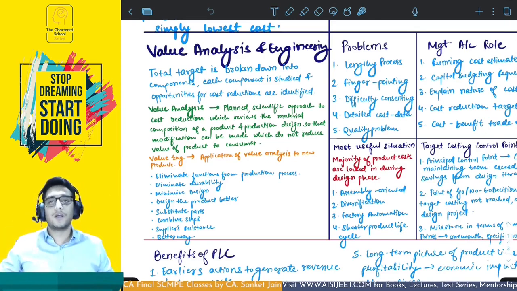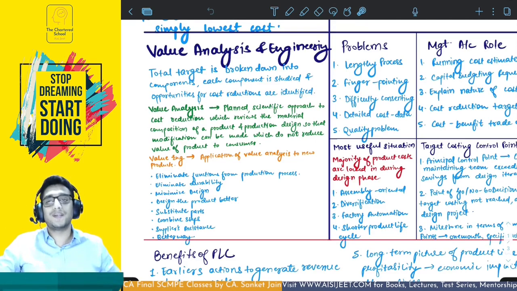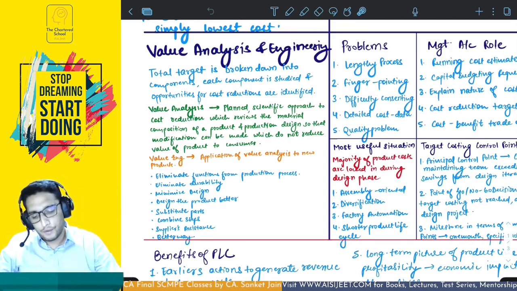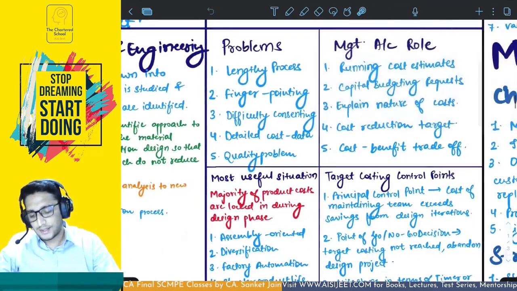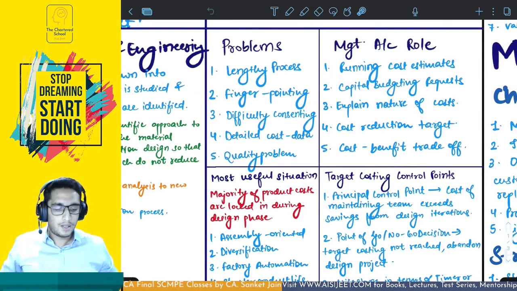That is Kaizen costing. So whenever you have to apply Kaizen costing, remember this very carefully. First step you do is apply value analysis or value engineering, and then you apply Kaizen costing. Got it? Now, a few problems with target costing: it's a lengthy process because so many designs have to be made, and then you get the target cost.